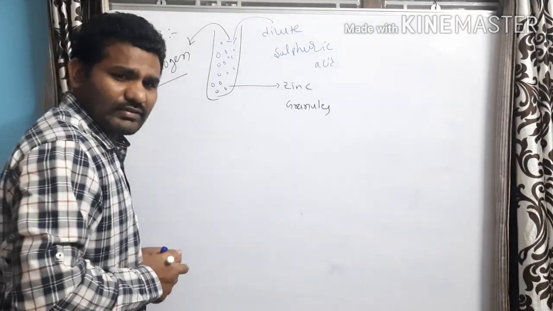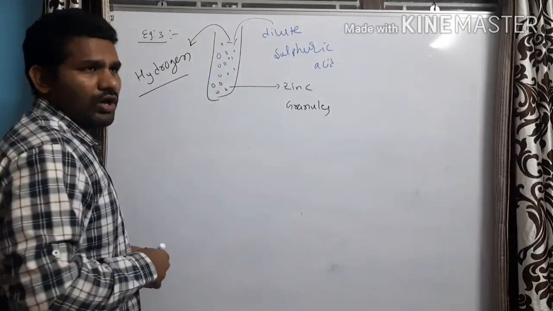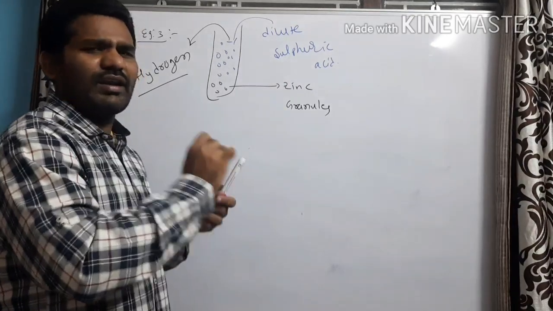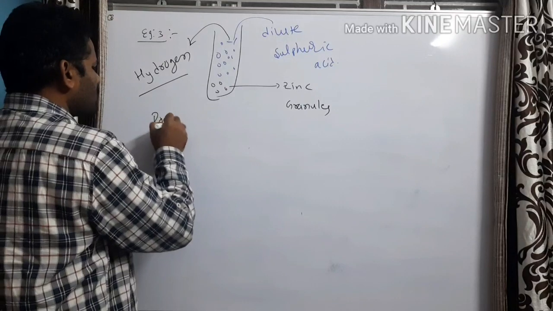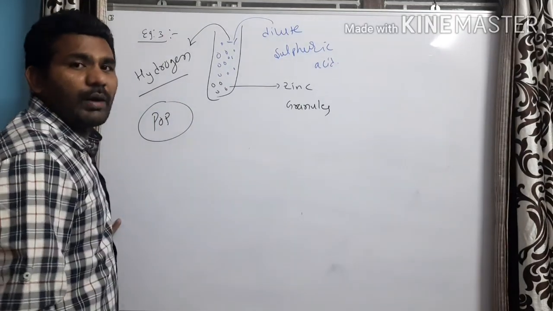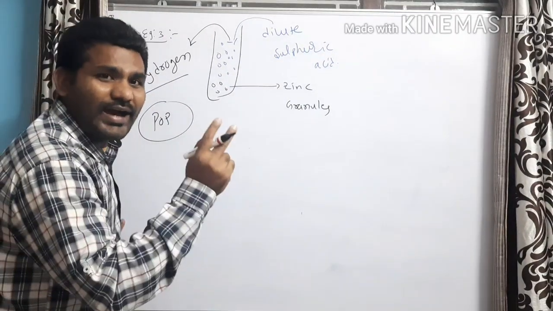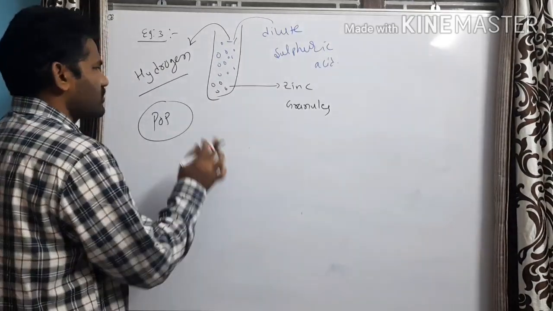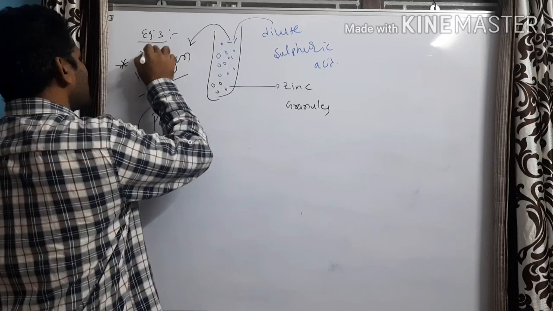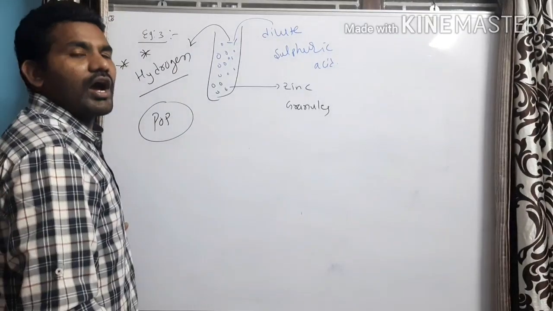In order to test whether the liberated gas is hydrogen or not, take a burning matchstick, put towards it. Then it puts off with a pop sound. The gas which puts off burning matchstick with pop sound, that gas is definitely hydrogen.